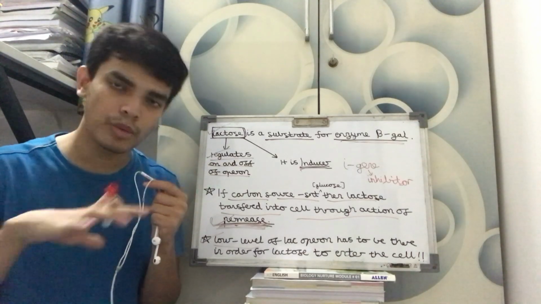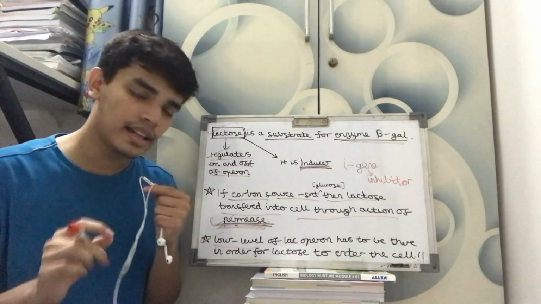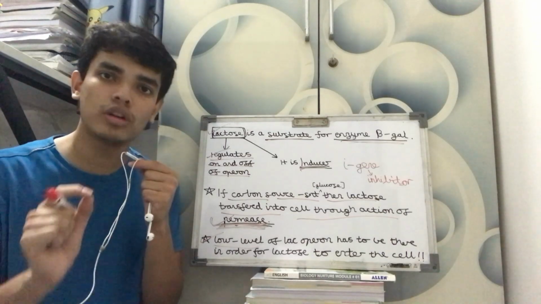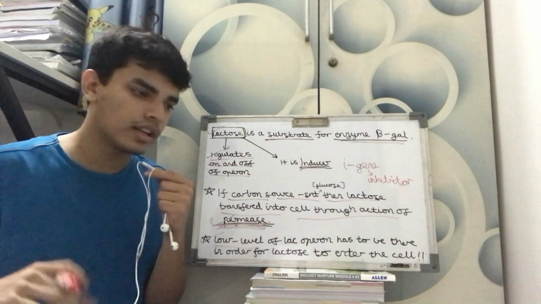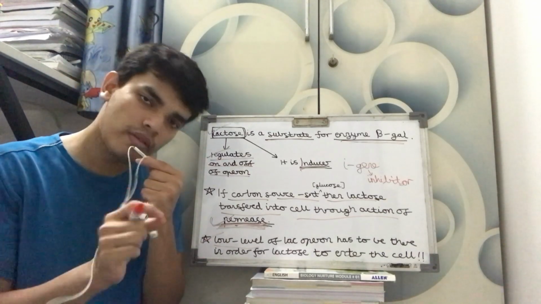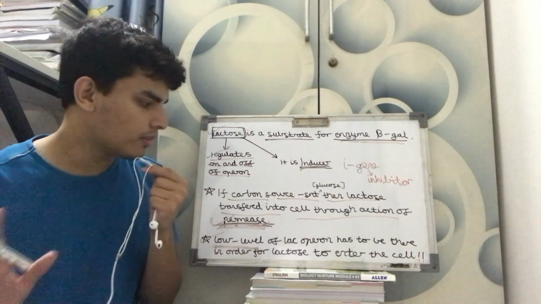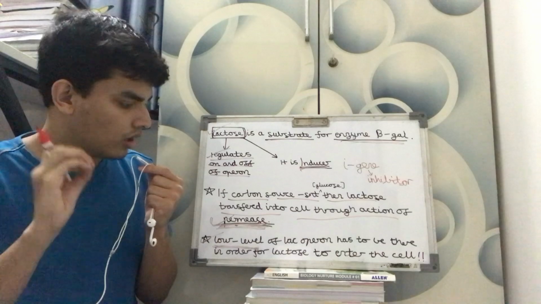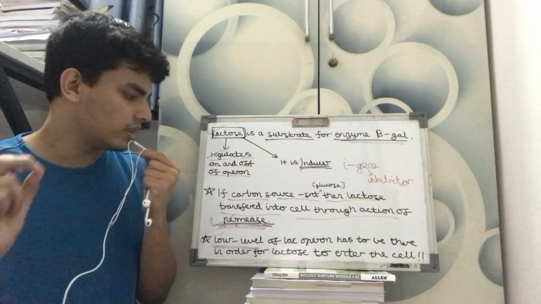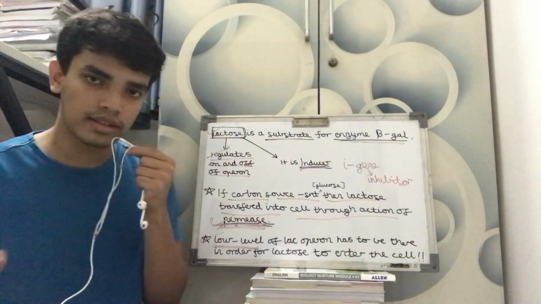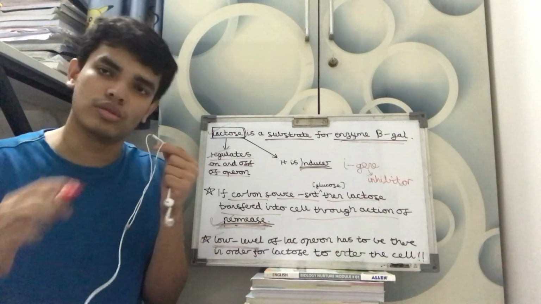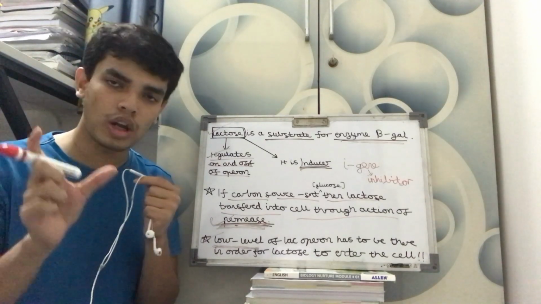The Lac Operon is performing its function, but in the cell, a low amount of Lac Operon should always be present. Since the process started, a low amount always has to be present. Now again, it can come in an assertion reason that a low level of Lac Operon has to be there in order for lactose to enter the cell. Without it, the process will not continue. So it will be true. Small amount is always required.